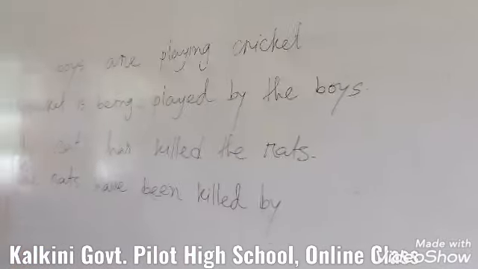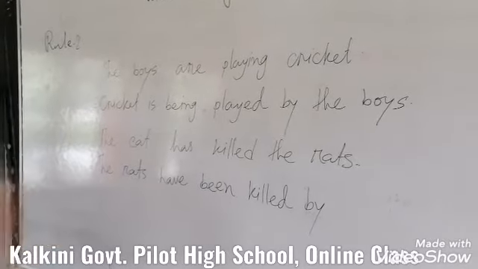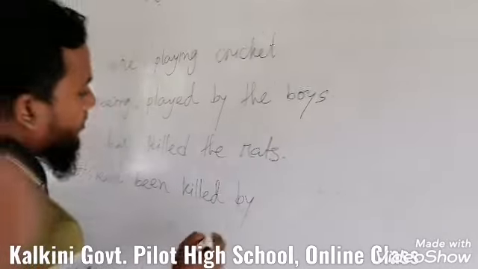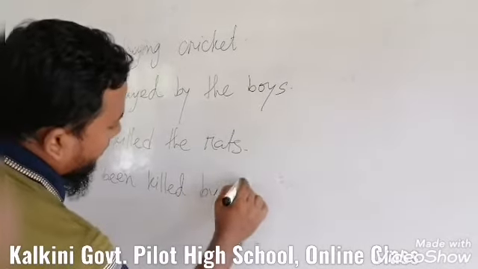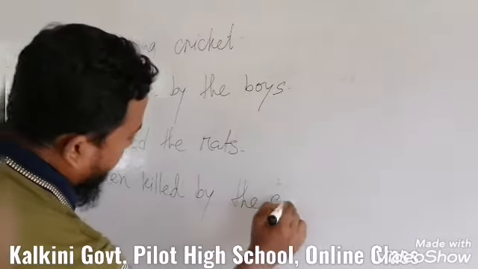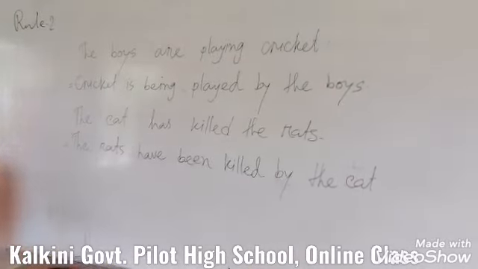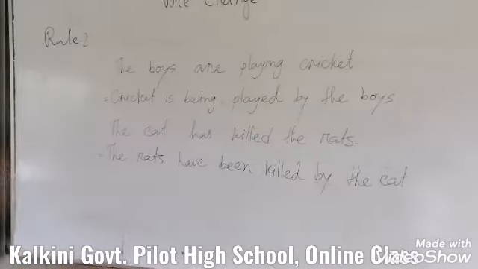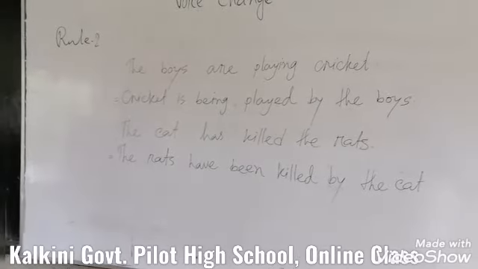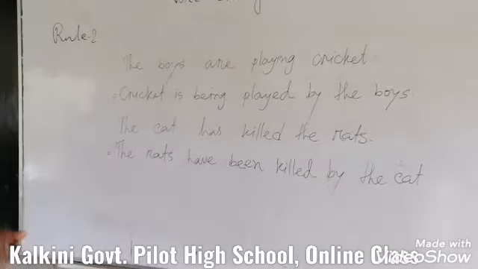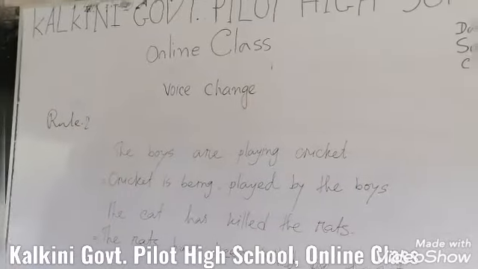After that, we have to use the subject form of the active voice as a passive form for the passive voice. So the cat is used as an object for the passive voice. The rats have been killed by the cat. Like this. So my students, actually in this way you can change the voice tense for the